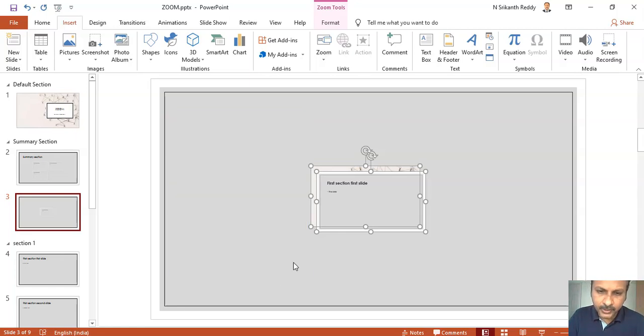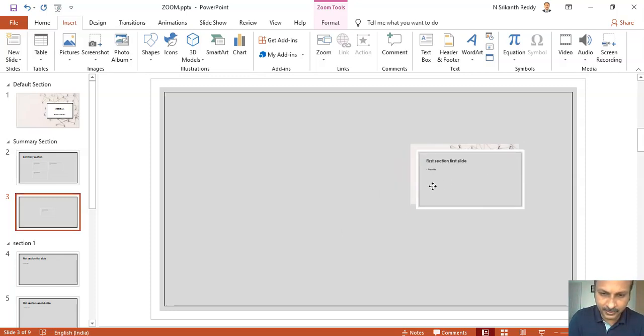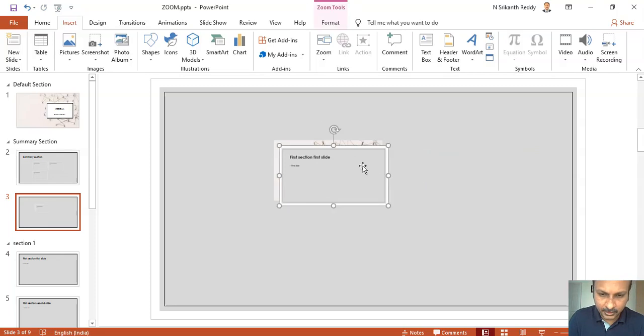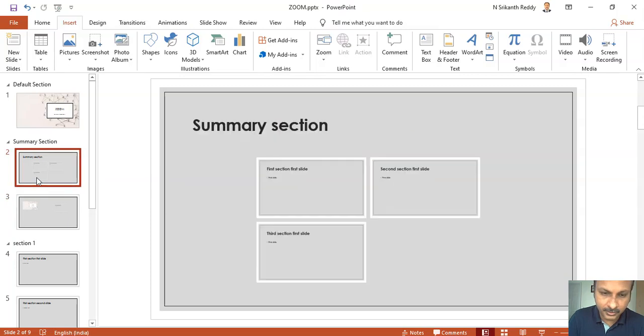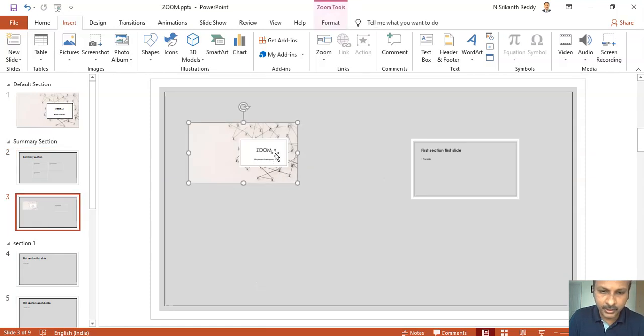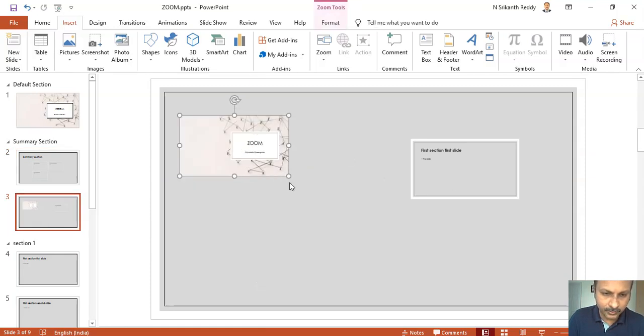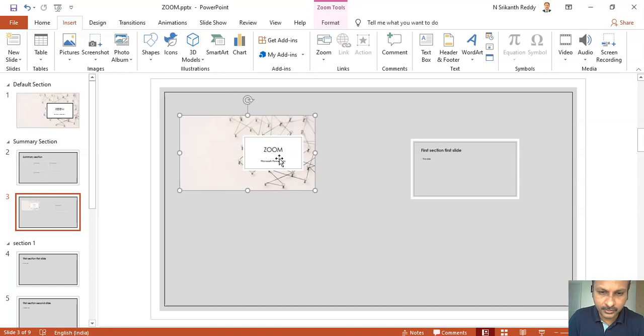Okay, got it. So now here the problem is that if you are selecting more than one slide, all the slides will just dump over one over other, for example. Okay, you have to select and again you have to arrange, but this we did not do in case of summary section. It has neatly arranged in the form of a grid. So you have to arrange wherever you want, you just arrange it.